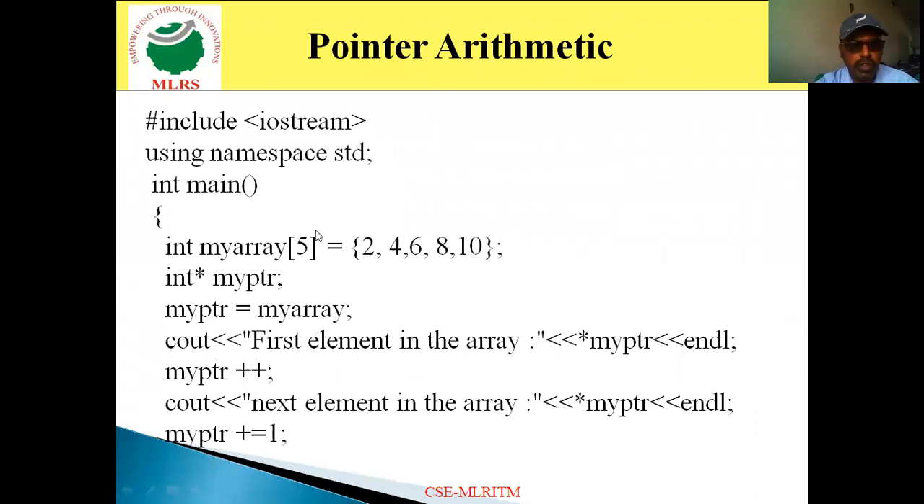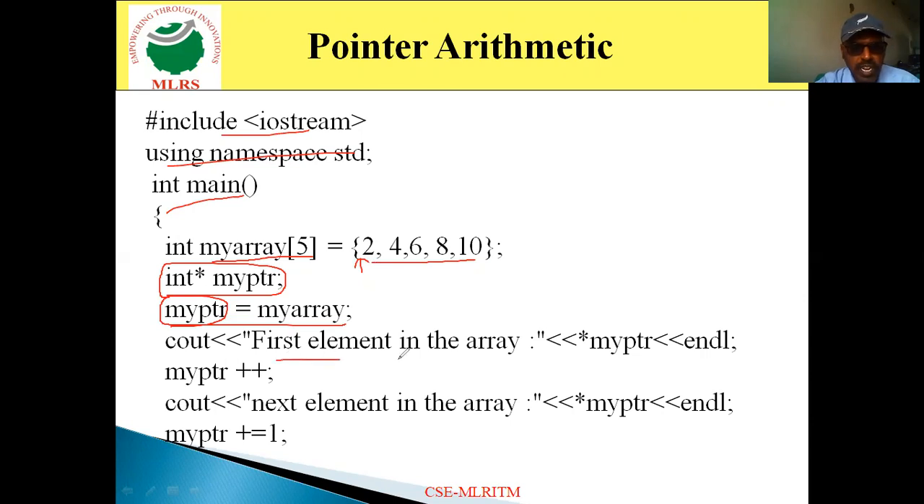Now just have a look at this particular one. See here in this example program, same as usual, header file, namespace, main. Then come to the next one. Here I am declaring an array variable and initializing the values 2, 4, 6, 8, 10 to the array variable. And then I am declaring a pointer variable, int pointer myptr. I assign the address of my array to myptr. Basically, when we assign the array address, the base address of the array will be assigned to the pointer variable.